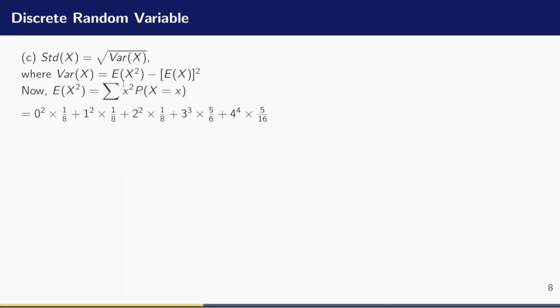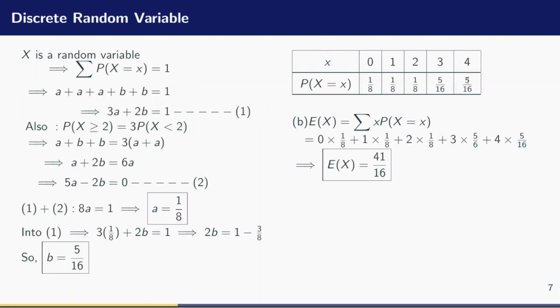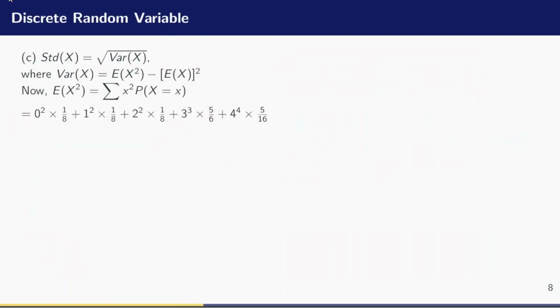So basically, this is what I'm going to have now. 0 squared times 1/8. I add that to 1 squared times 1/8, right all the way to 4 squared times 5 all over 16. So that is going to give me the expectation of x squared. And evaluating this with my calculator, I'm going to have 135 divided by 16.